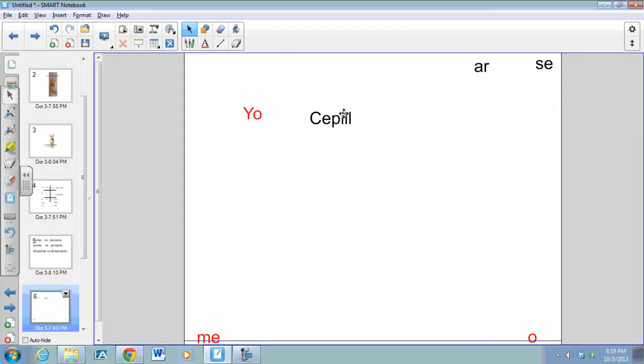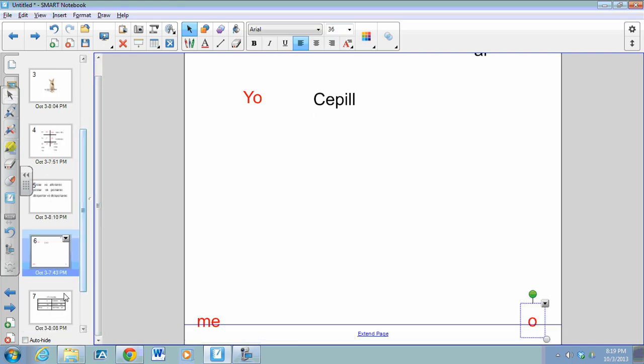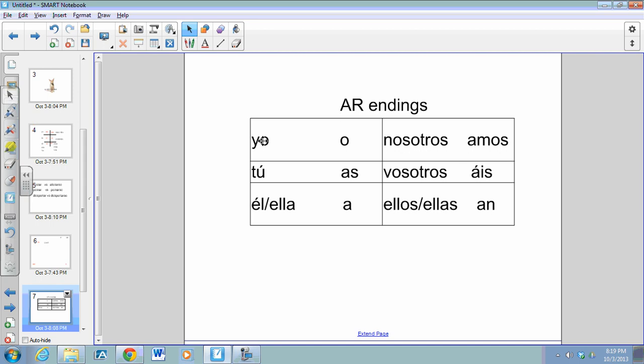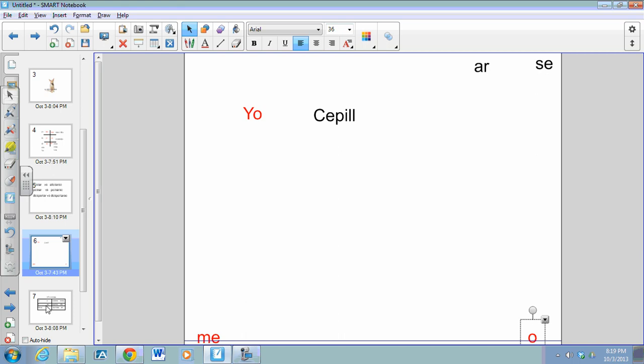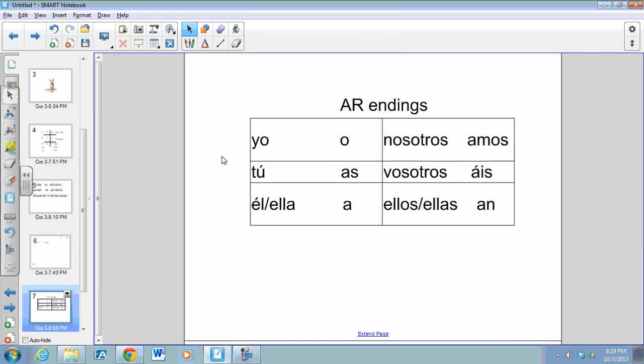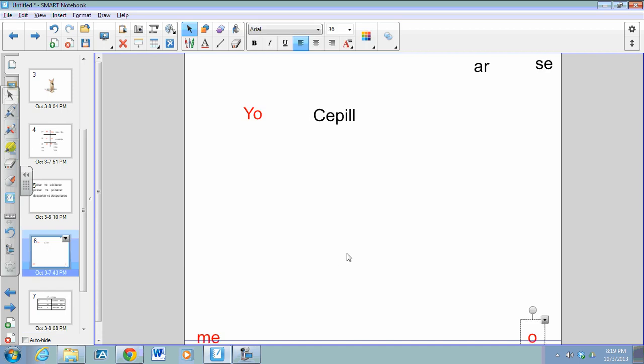Now, in this case, we've gotten the word cepillar to its root, and we have cepill. So what we're going to do is add the proper ending. And we can see an example of all AR endings right here. We have in the yo form o, tú form as, in the él, ella, usted form a, nosotros amos, vosotros áis, and ellos, ellas, ustedes an. So what we're going to do next is try and make the right ending. We have yo as our subject, and when we look at our AR endings, we have o. So we're going to add o to the mix, and we have cepillo.